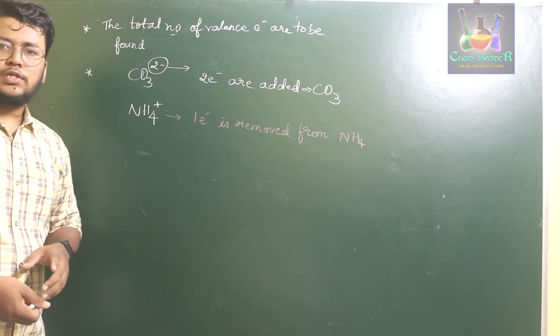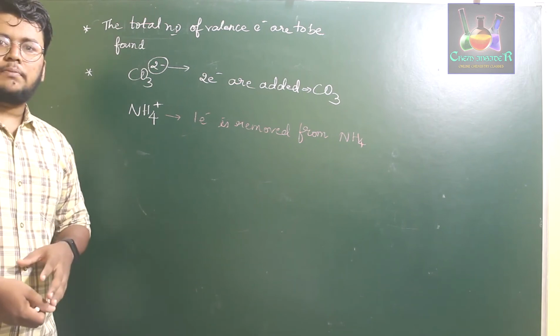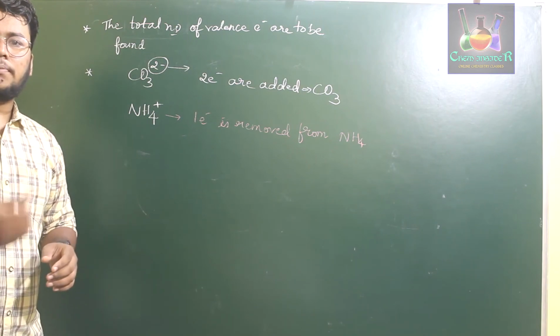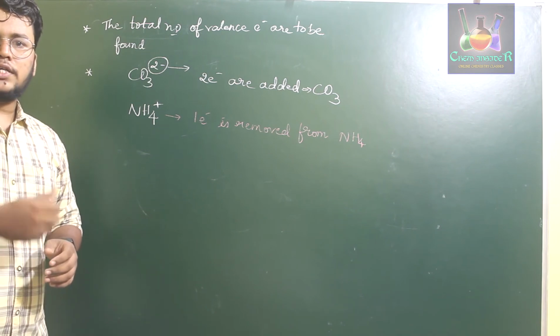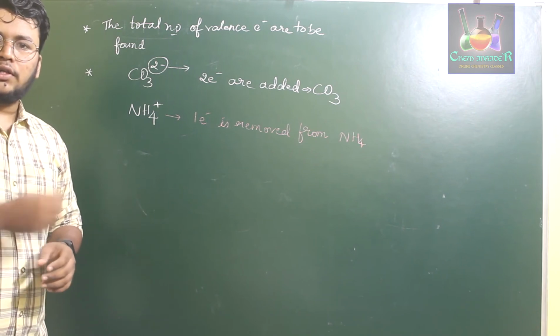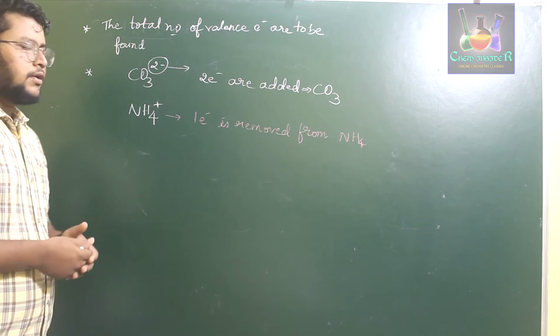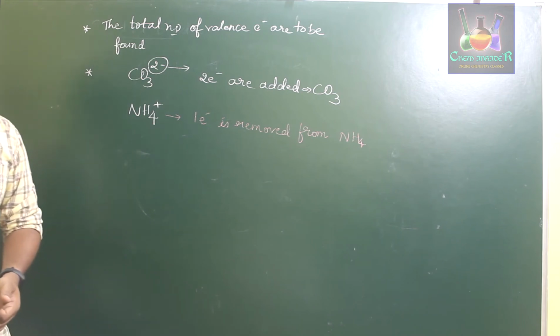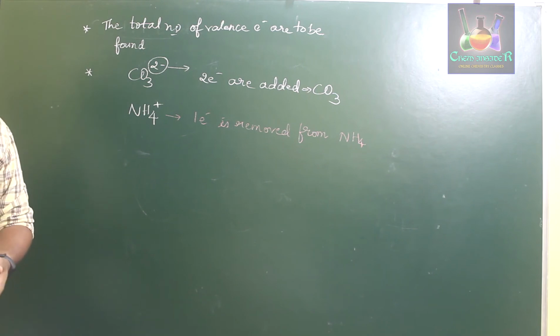If a positive charge is formed, that means electrons are subtracted from the neutral nucleus. If a negative charge is formed, that means electrons are added to the nucleus of a neutral molecule. Okay, that is the second point. If a positive charge is formed, electrons are removed from the nucleus. If a negative charge is formed, electrons are added to the nucleus.